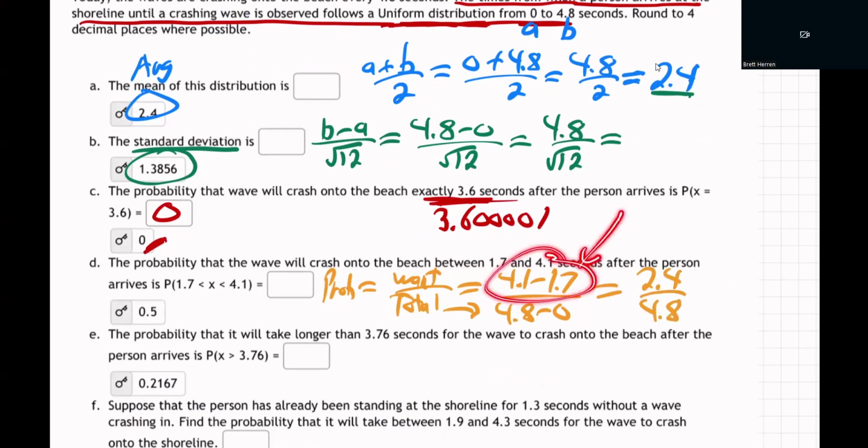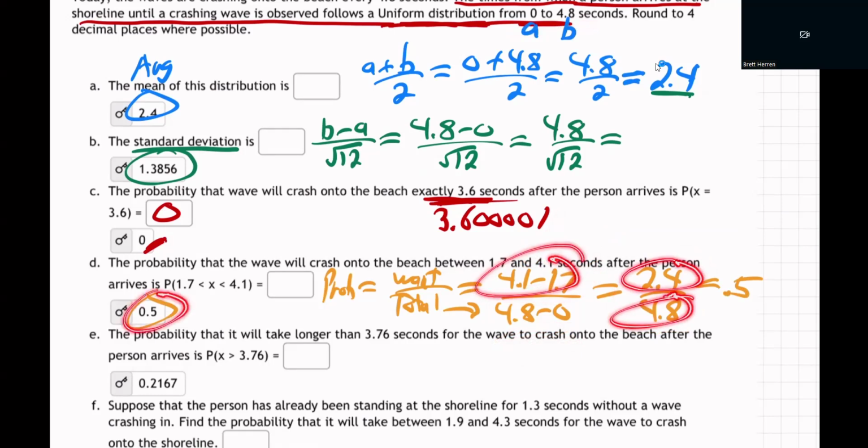We want the next wave to come somewhere between 1.7 seconds after we arrive and 4.1 seconds, when it could take anywhere from 0 to 4.8, a 4.8 interval total. What's the chance it'll be in that range? If you divide them on your calculator, it'll be 0.5. There's a half chance. Because why? Because that's half the range. 1.7 to 4.1 is 2.4 seconds. It's half of the total range that is possible. So there's a half chance it'll come in that range.